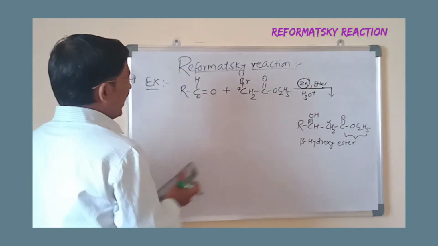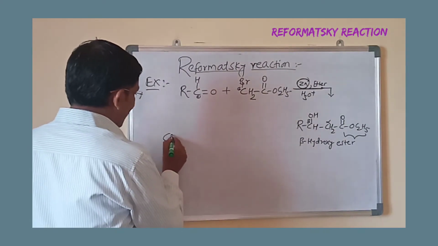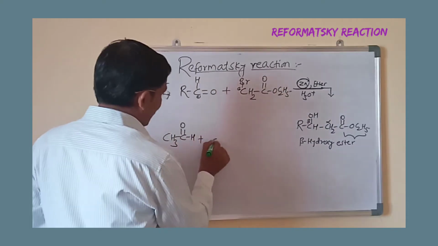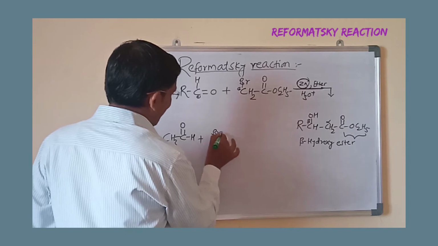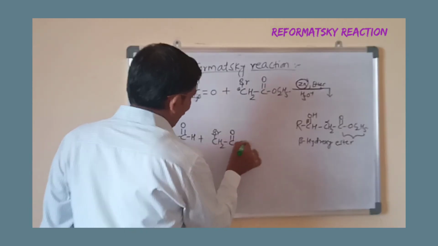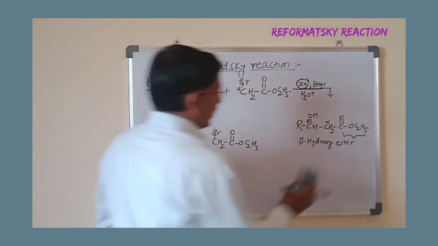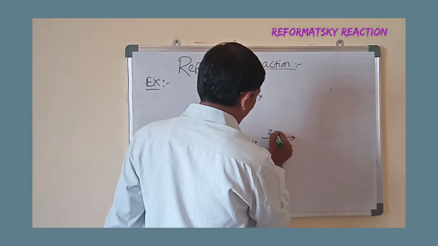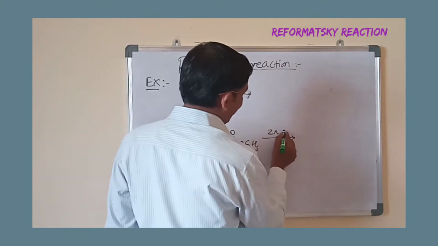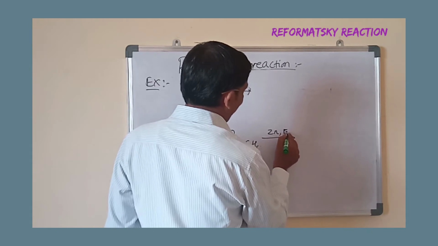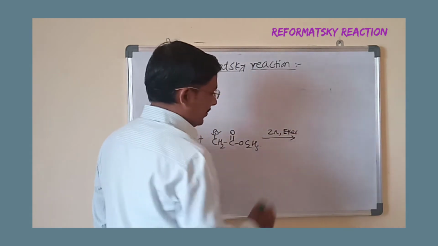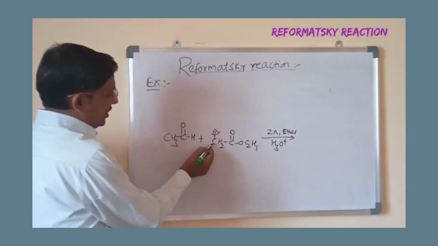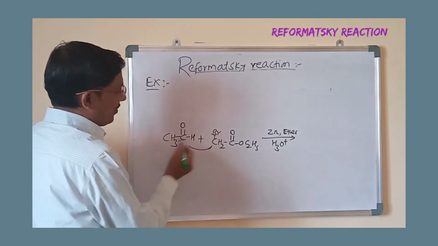Now you can take the particular example of acetaldehyde, CH3CHO plus CH2BrC double bond O, OC2H5 in presence of zinc. It is a reflux in presence of zinc, with diethyl ether as a solvent. On hydrolysis we will get the beta hydroxy ester. Now there will be bond formation between this carbon and this carbon.